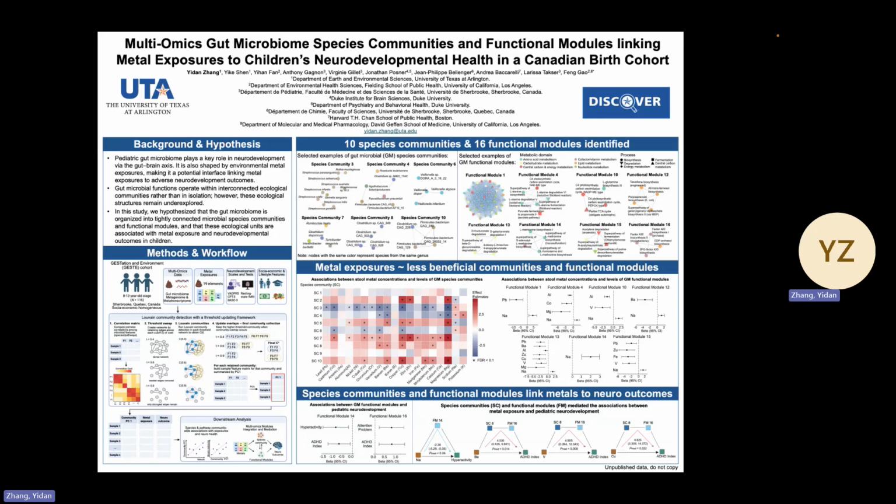Today, I will present my study on how multi-omics gut microbiome communities link metal exposures to children's neurodevelopment in the Canadian birth cohort. The pediatric gut microbiome plays a very important role in neurodevelopment through the gut-brain axis, and it is influenced by environmental exposure like metals, making it a potential interface linking metal exposure to adverse neurodevelopmental outcomes.